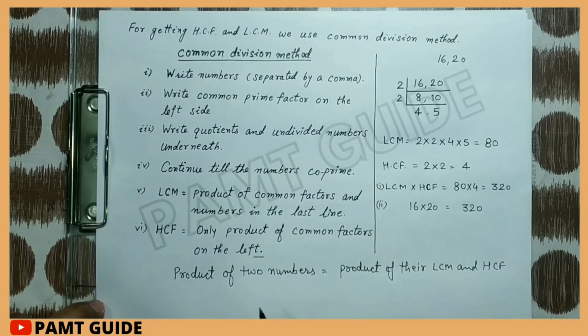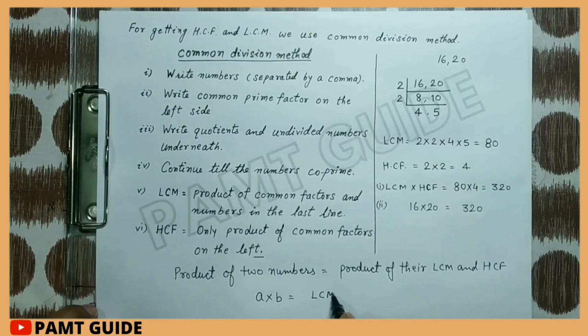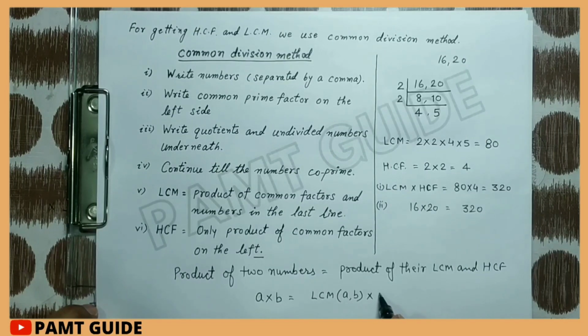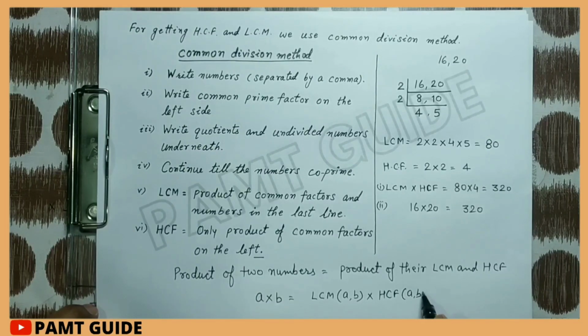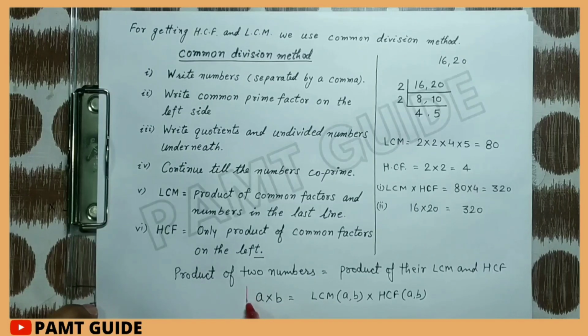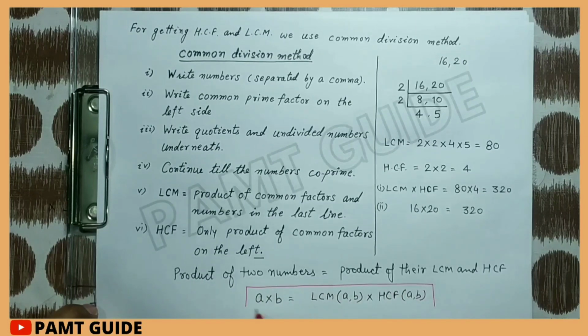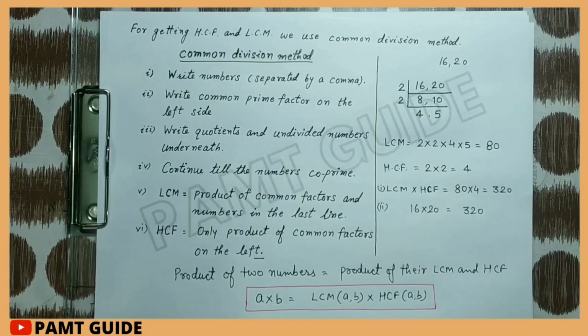Suppose if we have two numbers in the form of A and B, then A multiplied by B will be equal to LCM of A and B multiplied by HCF of A and B. It is always true for two numbers. But this method is used only for two numbers.